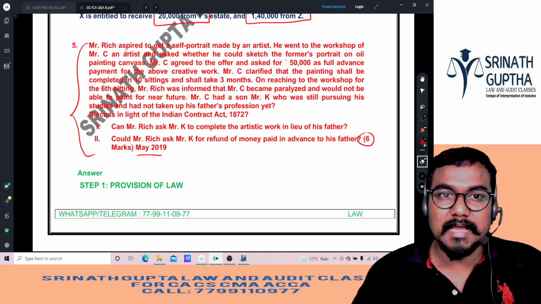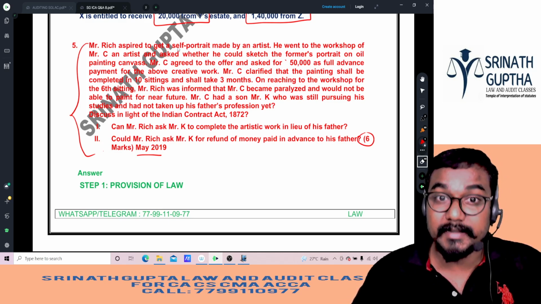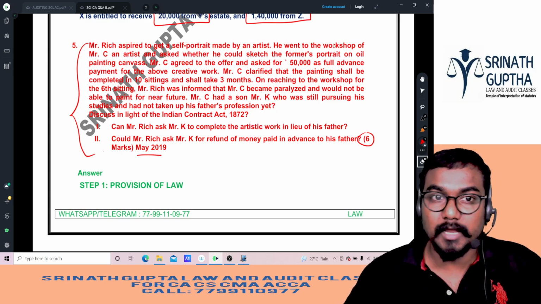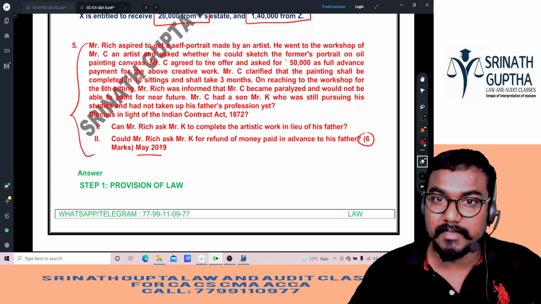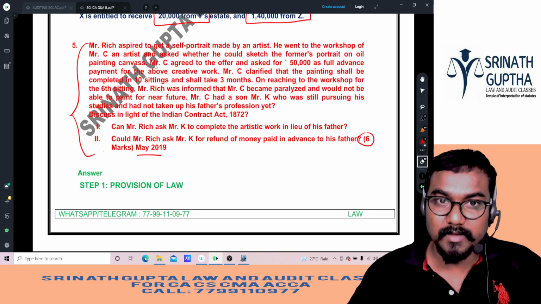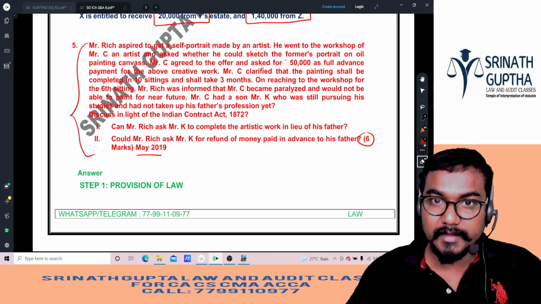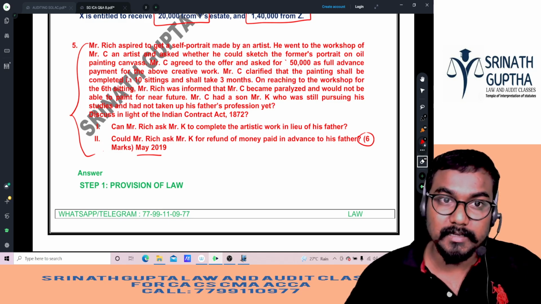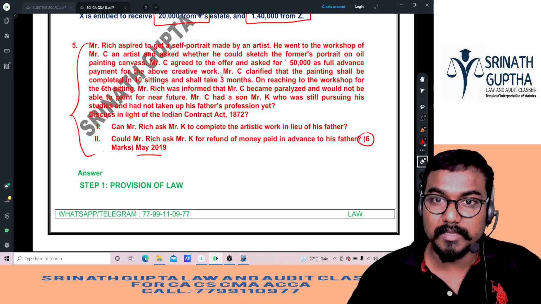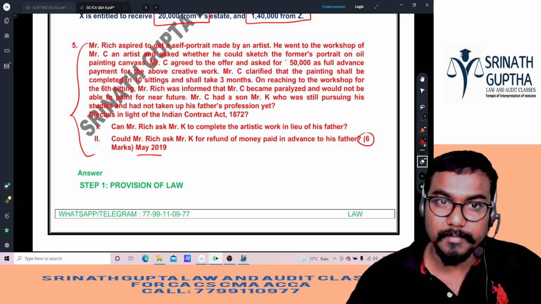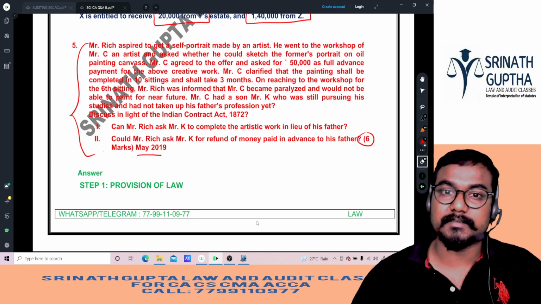Mr. Rich aspired to get a self-portrait made by an artist, and he went to the workshop of an artist and asked whether he could sketch his portrait on an oil painting canvas. She agreed to the offer and asked him to pay 50,000 rupees as full advance payment for the above artistic work. Mr. C clarified that the painting shall be completed in 10 sittings and shall take 3 months.